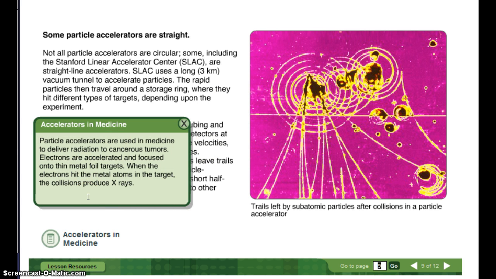Accelerators in medicine. Particle accelerators are used in medicine to deliver radiation to cancerous tumors. Electrons are accelerated and focused onto thin metal foil targets. When the electrons hit the metal atoms in the target, the collision produces X-rays.